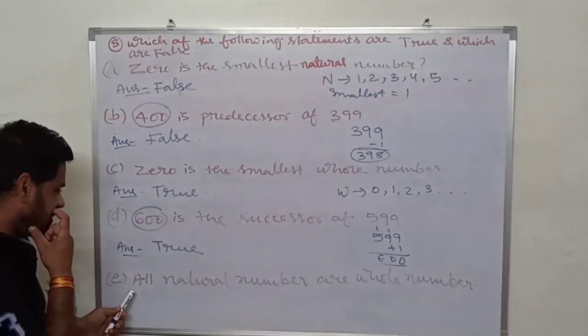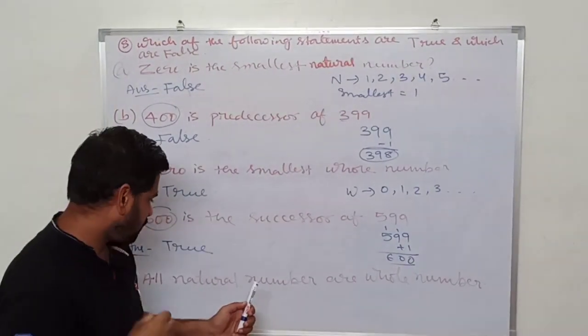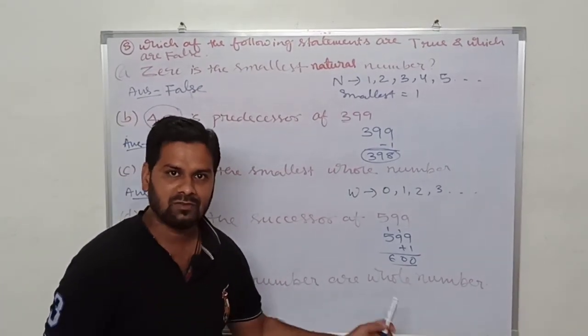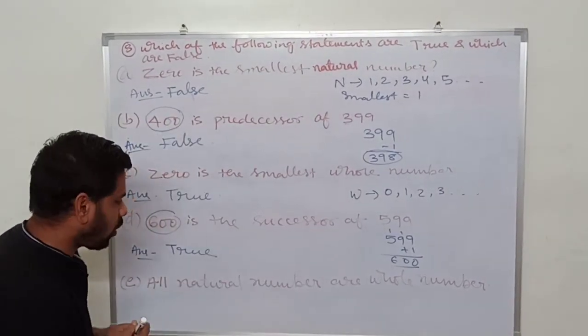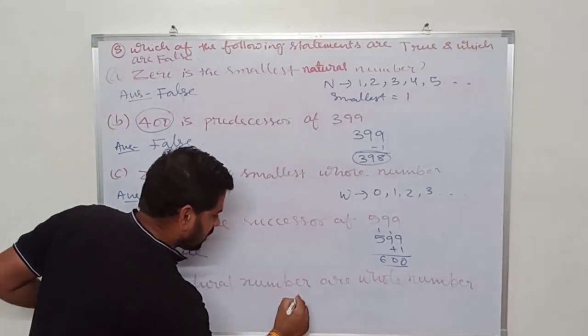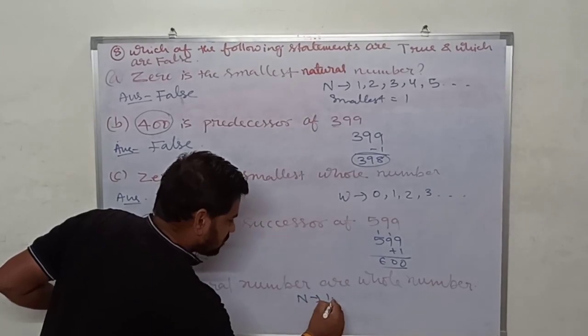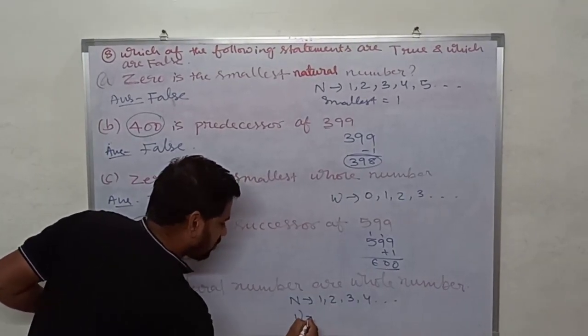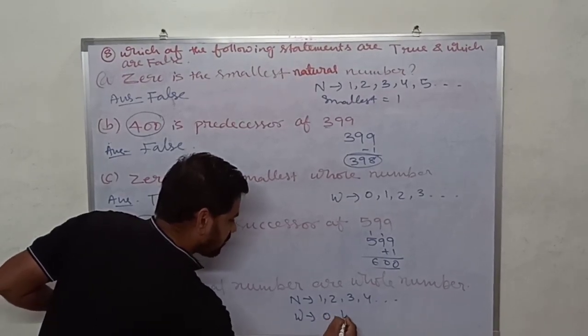Okay, next, all natural numbers are whole numbers. It is asking whether all natural numbers are whole numbers or not. We will see. What are natural numbers? Natural numbers are those which start from 1. What are whole numbers? Whole numbers are those which start from 0.